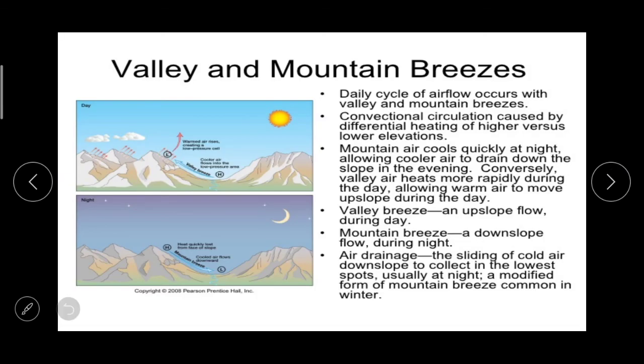Valley and mountain breezes. A daily cycle of airflow occurs with valley and mountain breezes. Convectional circulation is caused by differential heating of higher versus lower elevations. So the mountain air cools quickly at night, allowing cooler air to drain down the slope in the evening.